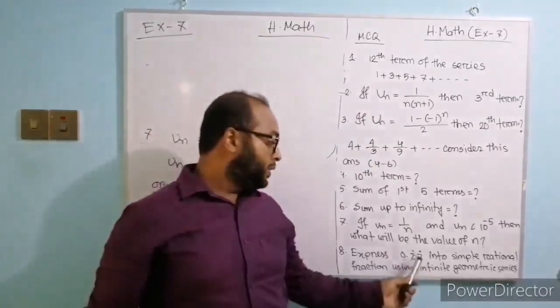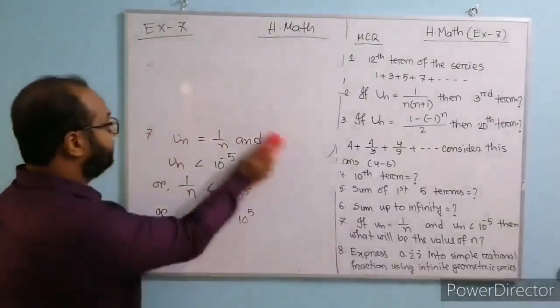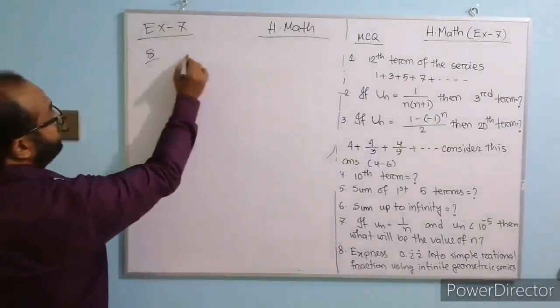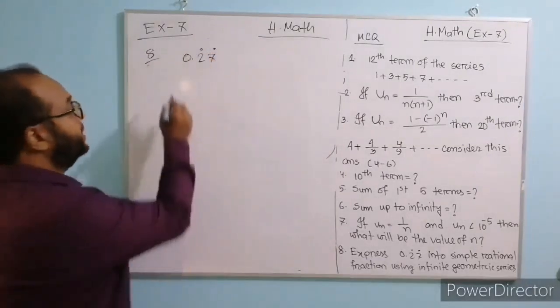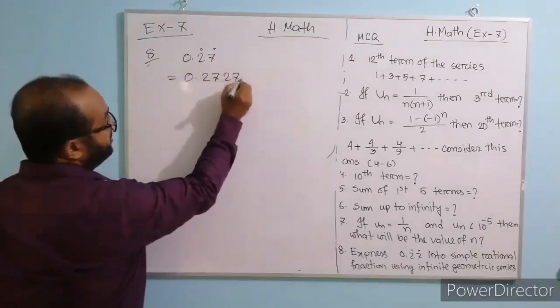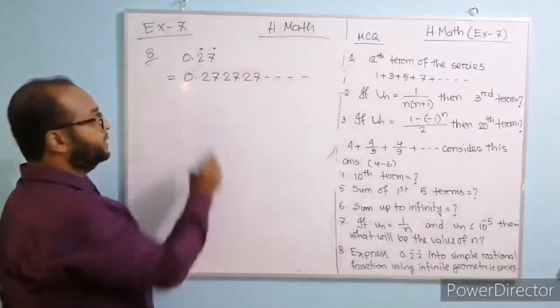Here we convert this by using geometric series. Question number 8, 0.27 recurring. We know this is 0.27, 27, 27, infinite times of 27.